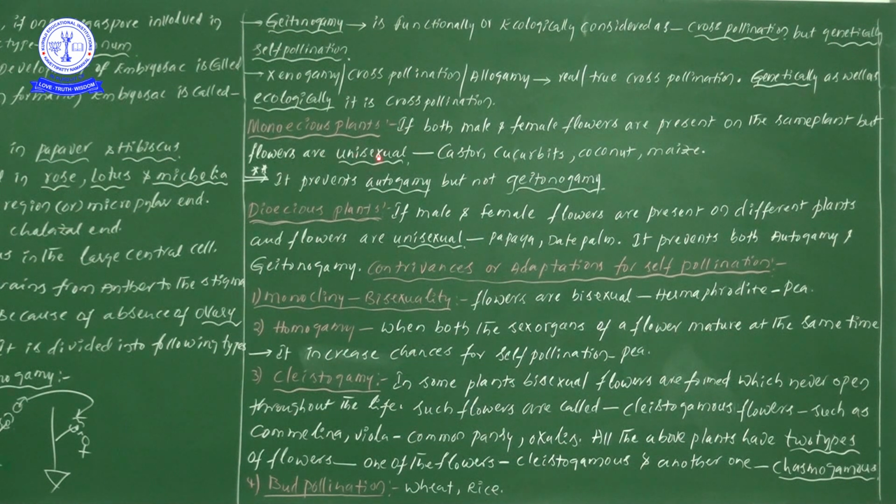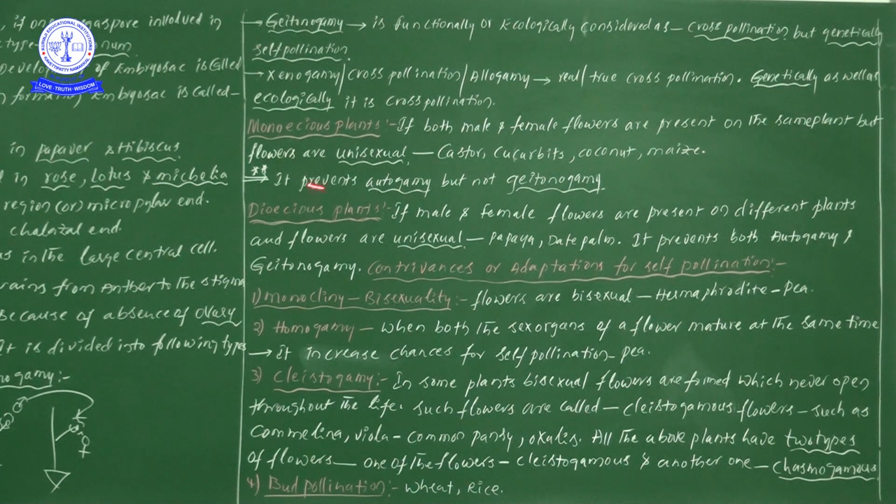In monoecious plants we observe a unisexual condition, and in dioecious plants also the flowers must be unisexual. But in dioecious plants, both reproductive systems are present on different plants. The best examples are papaya and date palm. Of the three types, autogamy and geitonogamy are both prevented in the dioecious condition, so definitely the xenogamy process takes place.